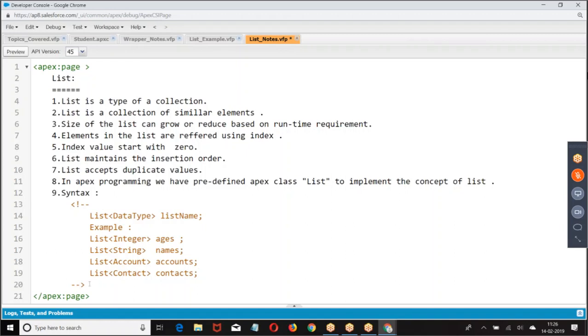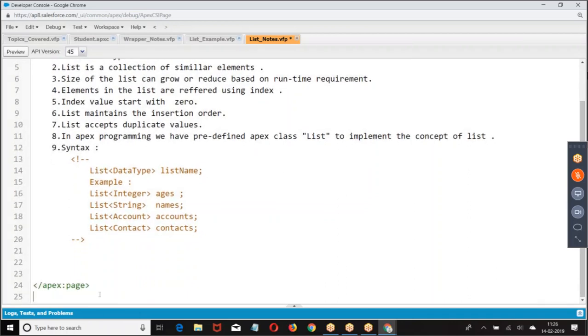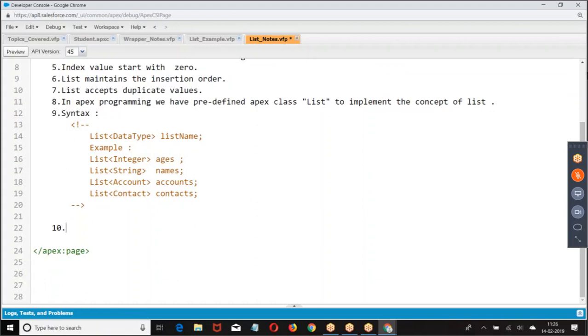Now, if it is a reference variable, what was I supposed to do? Initialize the memory. Okay, so how do you do it? Initialize the memory for the list.